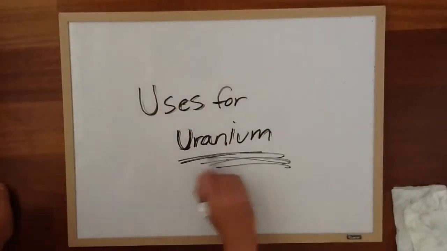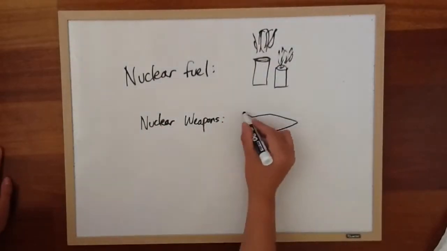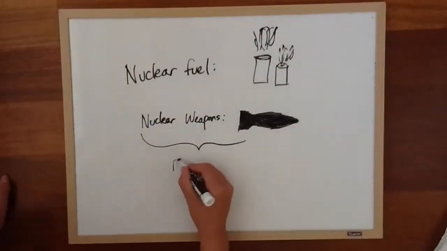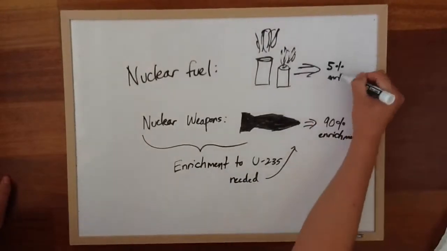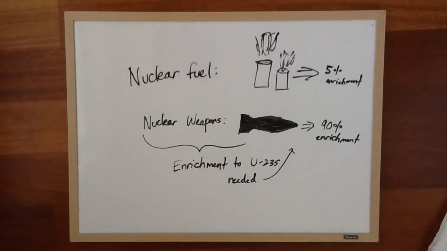Uses for uranium. Uranium can be used for both nuclear power or nuclear weapons. For nuclear weapons, though, the isotope U-235 must be enriched to about 90%, while for nuclear fuel it only needs 5% enrichment. This is because the more common U-238 cannot sustain large chain reactions.